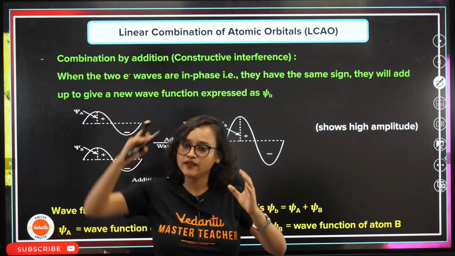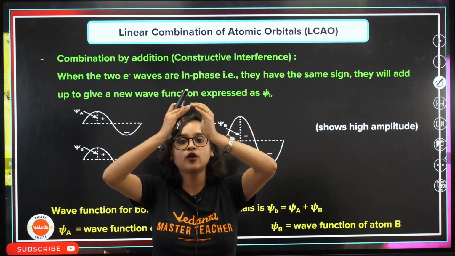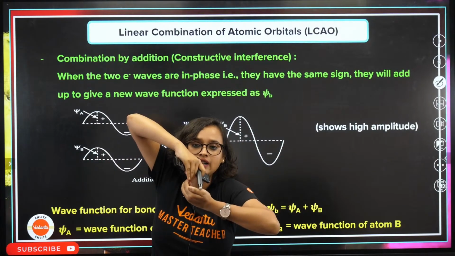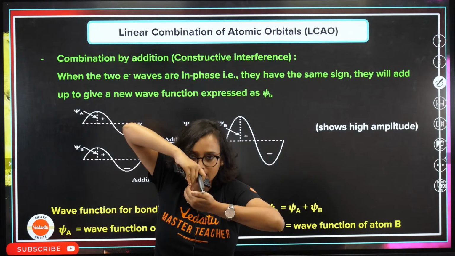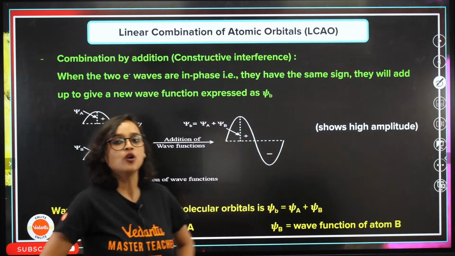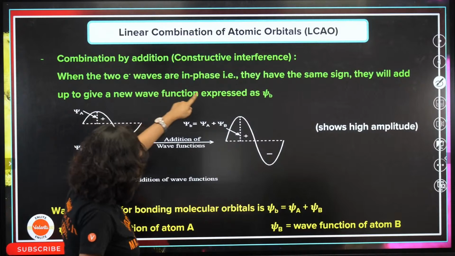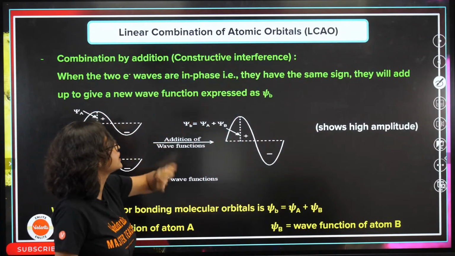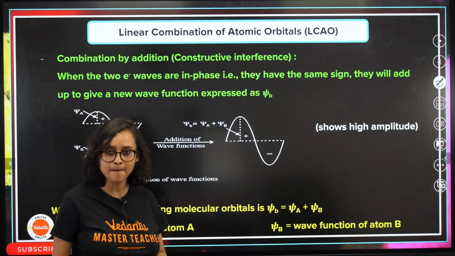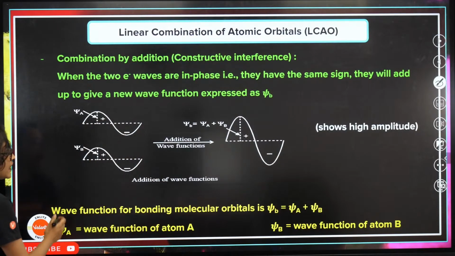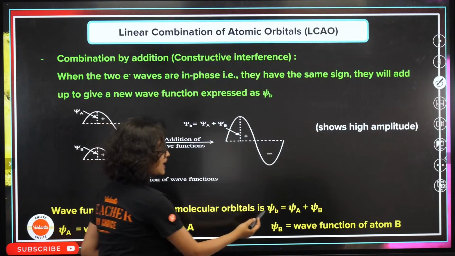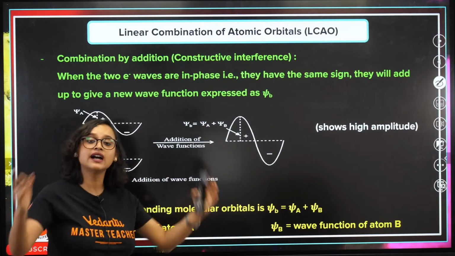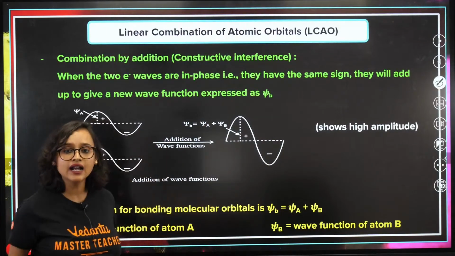Basically, if this and this combine, they will form like this. But if this and this combine, they will form destructive interference. So when the two electron waves are in phase, they have the same sign, they will add up to give a new wave function expressed as psi b. The wave function for bonding molecular orbitals is psi b equals psi A plus psi B. This is constructive interference. They are adding up, isn't it?